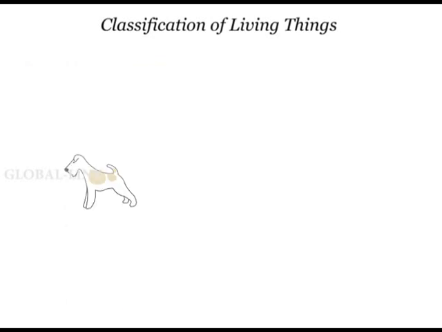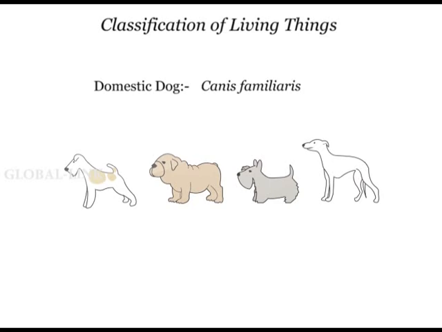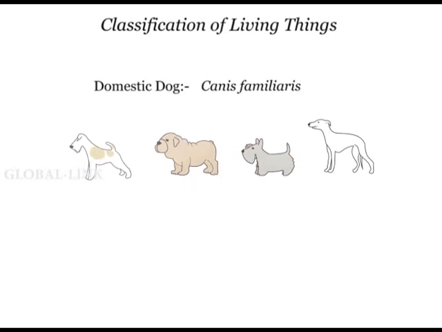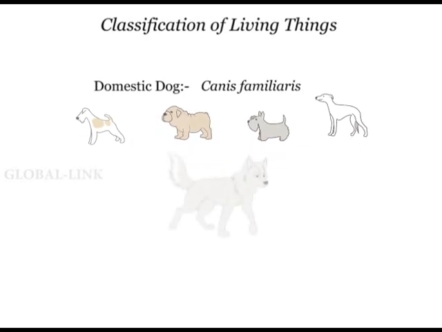For example, all the domestic dogs belong to the same species called Canis familiaris. Other members of the dog family that are closely related but not of the same species will share a higher group name, genus, but with a different species name. For example, the gray wolf, which is the closest relative to the domestic dog, is classified as Canis lupus.